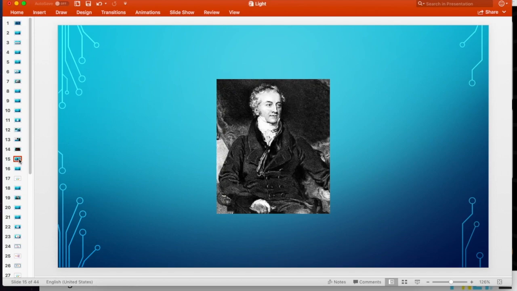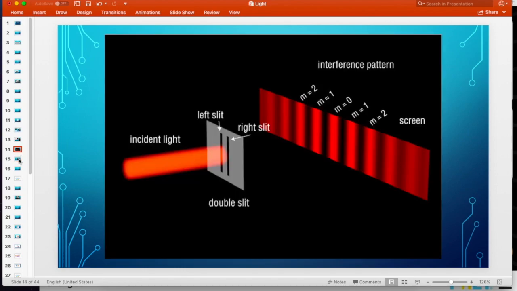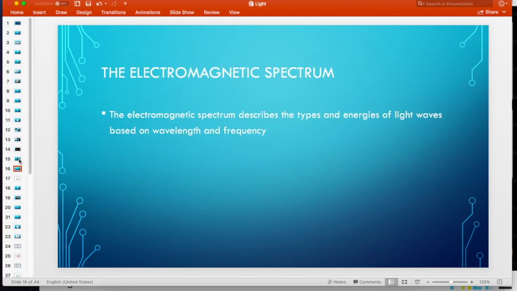There's a really cool video where a guy replicates this experiment. It's going to be posted on the website, so you could watch that. But Thomas Young is the first one to conclude that light's a wave because it's capable of interfering. So light has wave-like properties. It can reflect, refract, diffract, and interfere. So let's keep going through our journey of the wild world of light.